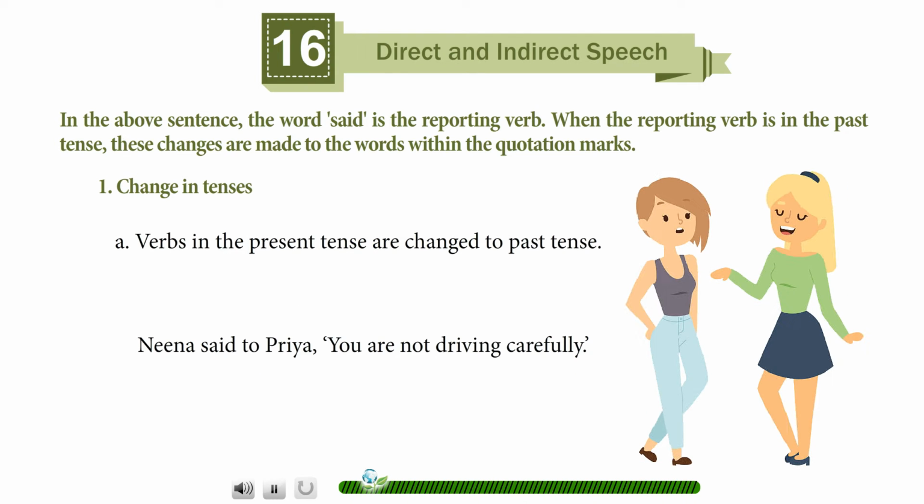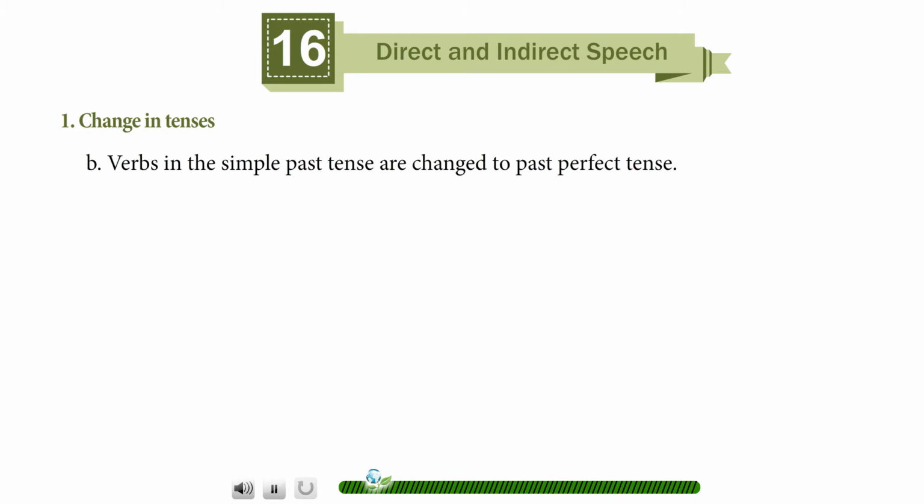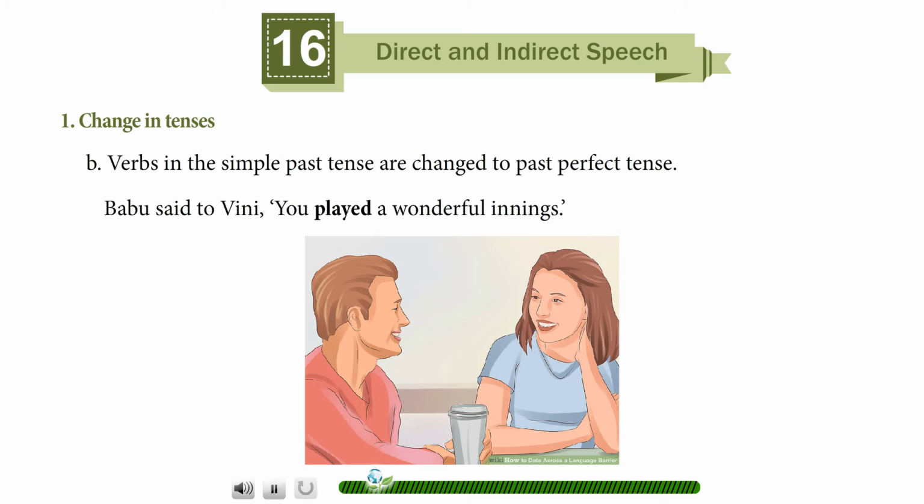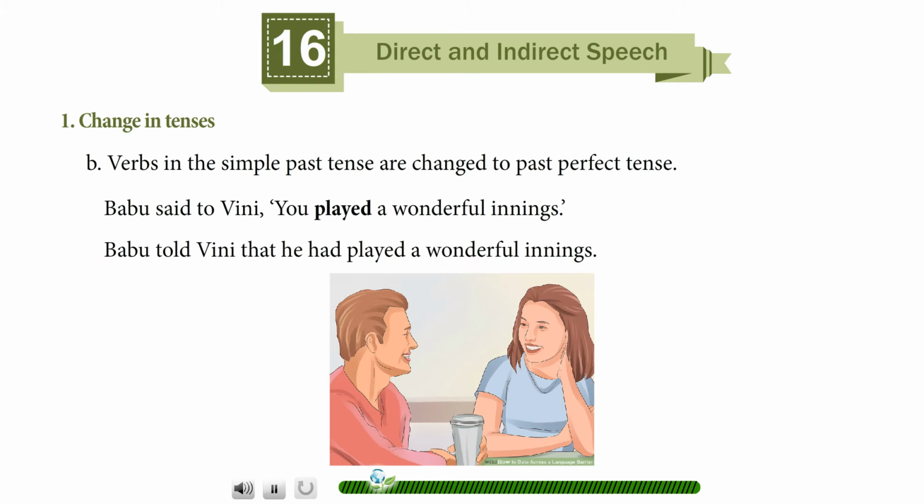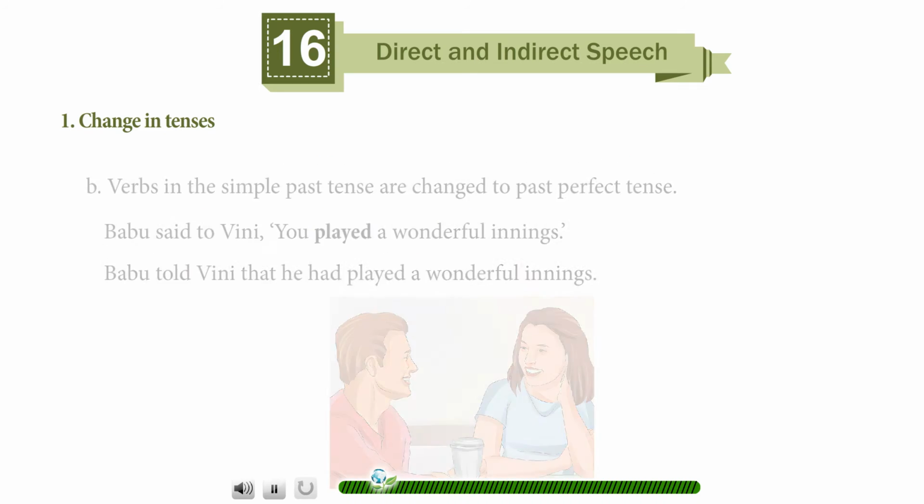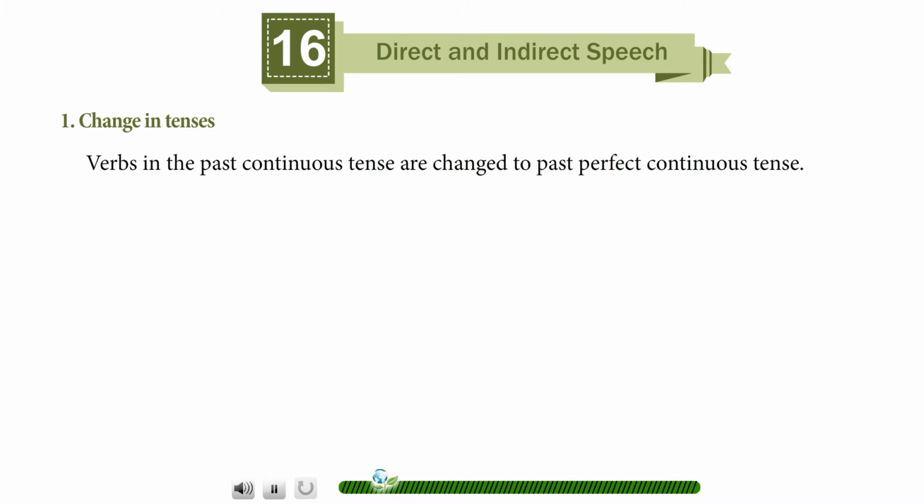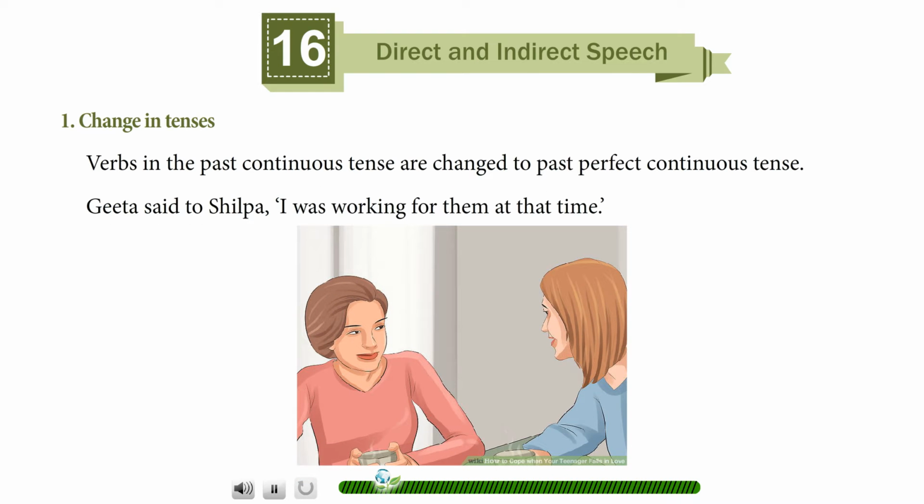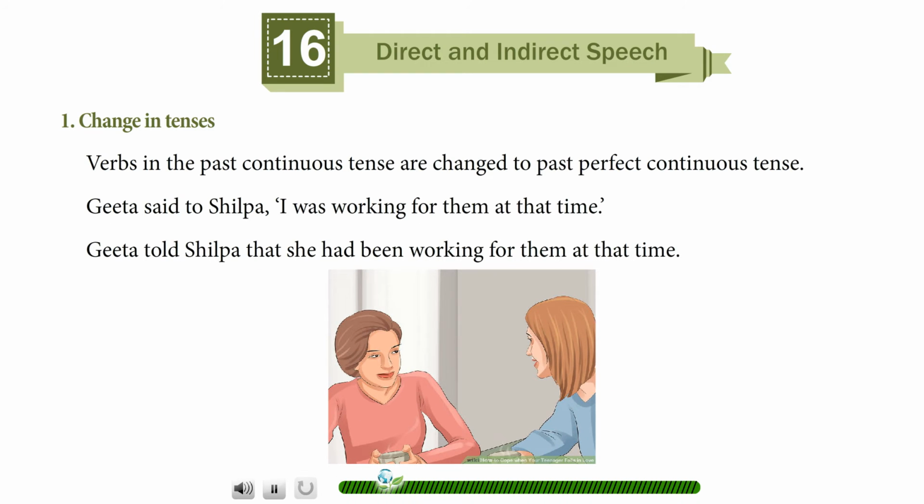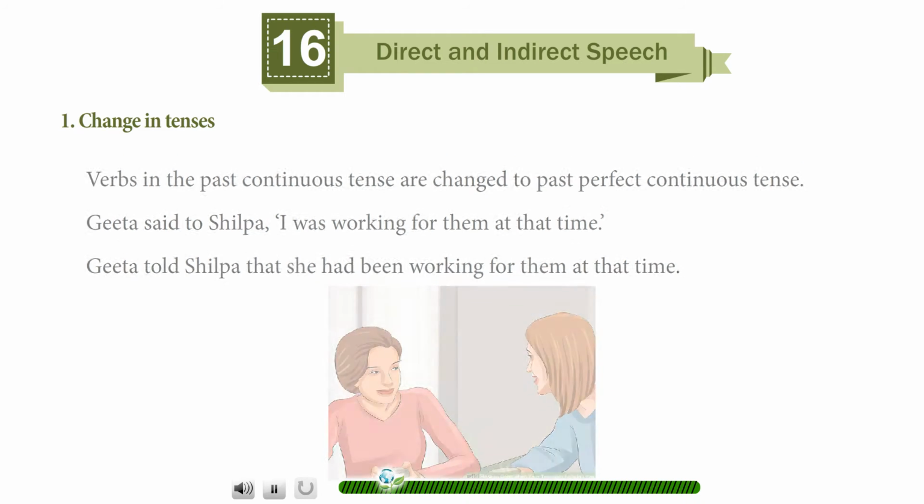Nina said to Priya, "You are not driving carefully." Nina told Priya that she was not driving carefully. Verbs in the simple past tense are changed to past perfect tense. Babu said to Winnie, "You played a wonderful innings." Babu told Winnie that he had played a wonderful innings. Verbs in the past continuous tense are changed to past perfect continuous tense. Geeta said to Shilpa, "I was working for them at that time." Geeta told Shilpa that she had been working for them at that time.